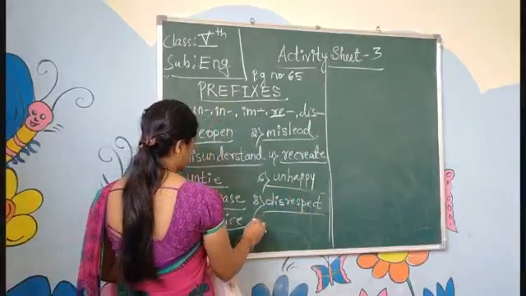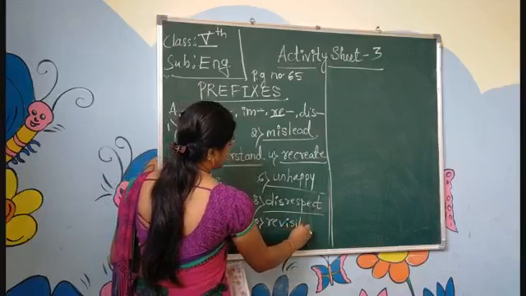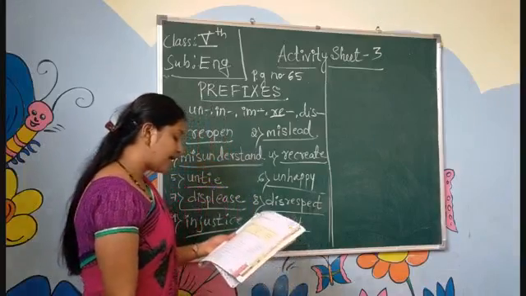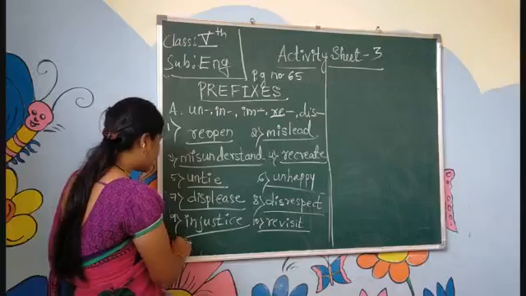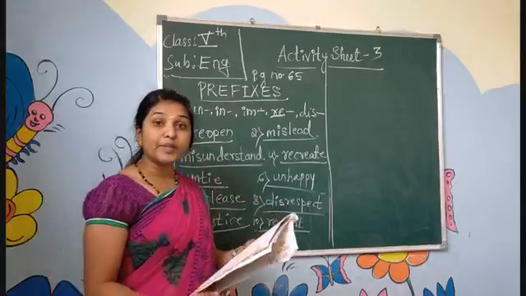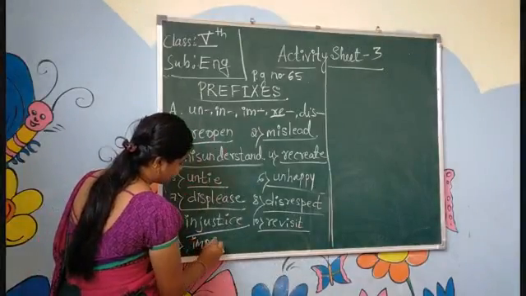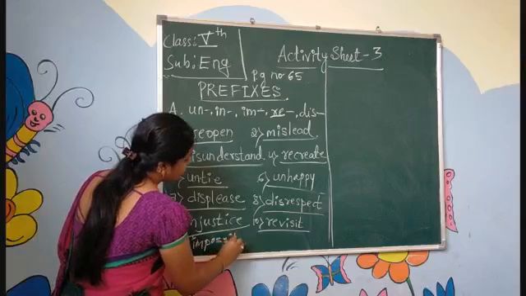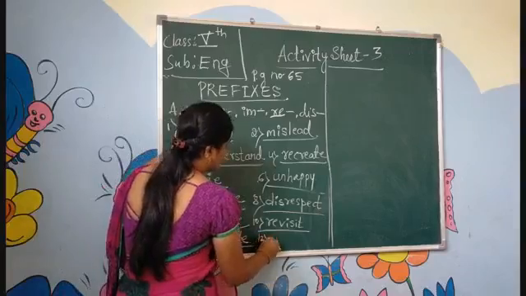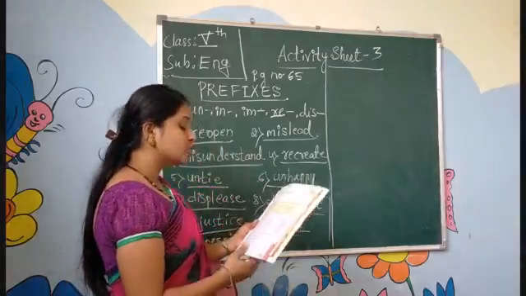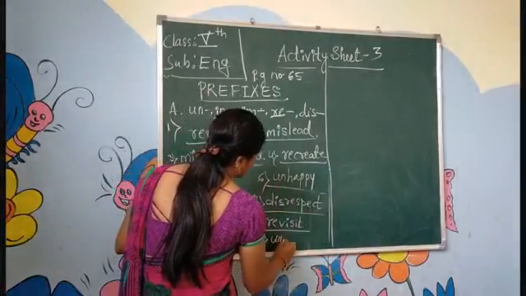Visit, revisit. R-E-V-I-S-I-T. Next, possible. What is the opposite word of possible? Impossible, I-M-P-O-S-S-I-B-L-E. Next, the 12th one: usual, unusual.